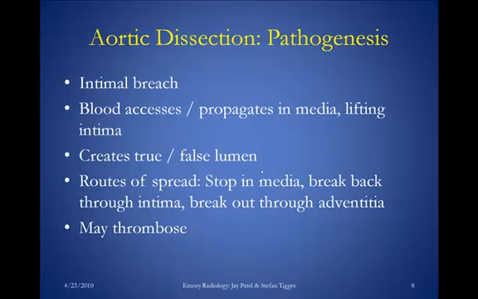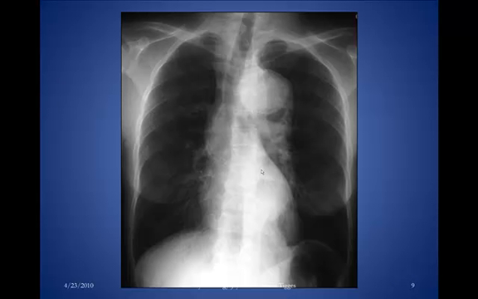So the dissection can stop in the wall, in the media of the blood vessel, it can break back through the intima, or it could break out through the adventitia, which is aortic rupture. Potentially these dissections can also thrombose themselves off. The blood won't be liquid, it'll just clot itself off and it won't propagate.